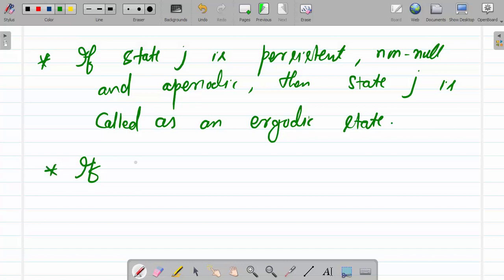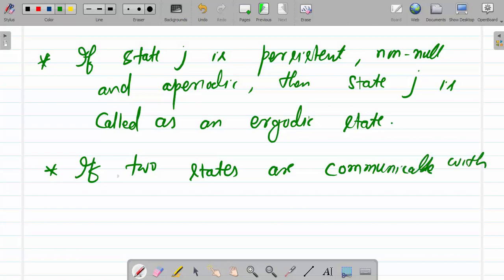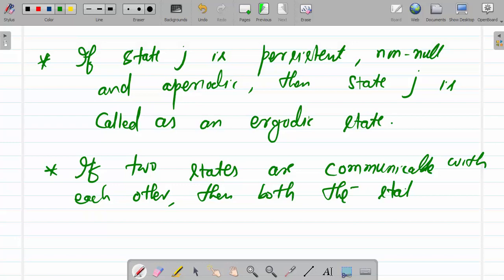Now another point: if two states are communicable with each other, then both the states will have the same properties.